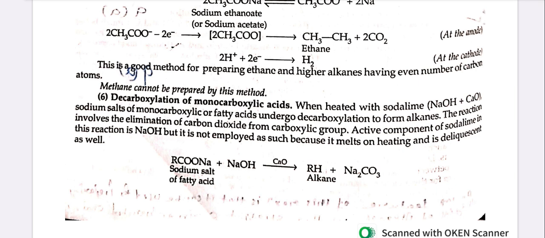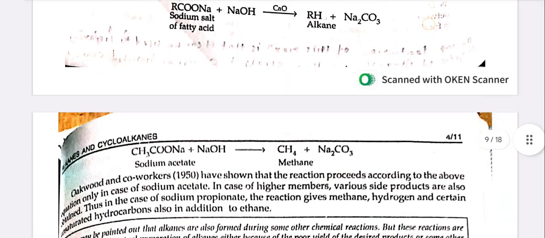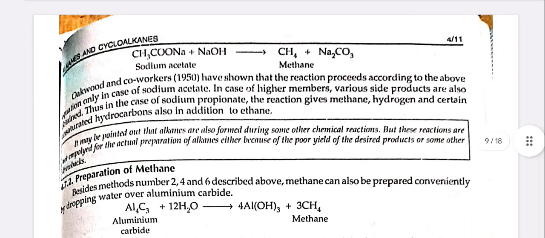The active component of soda lime in this reaction is NaOH, but it is not employed as such because it melts on heating and is deliquescent as well. RCOONa + NaOH in the presence of CaO gives RH, that is alkane, + Na2CO3. Oakwood and co-workers in 1950 have shown that the reaction proceeds according to the above equation only in the case of sodium acetate. In case of higher members, various side products are also obtained.